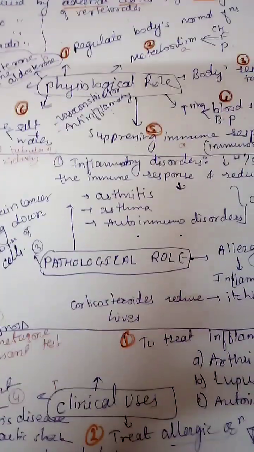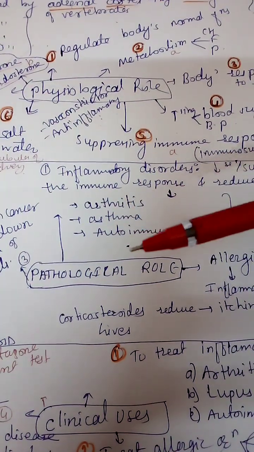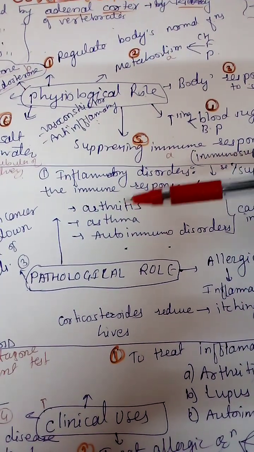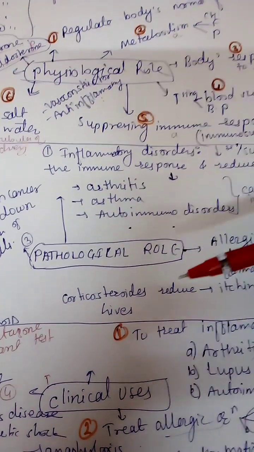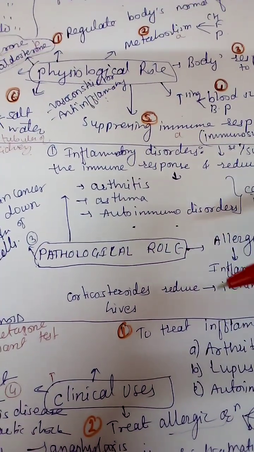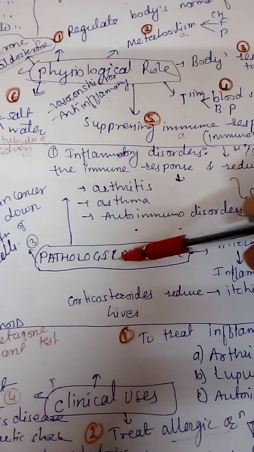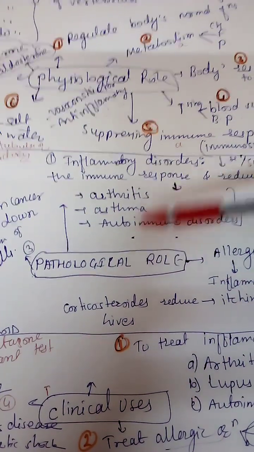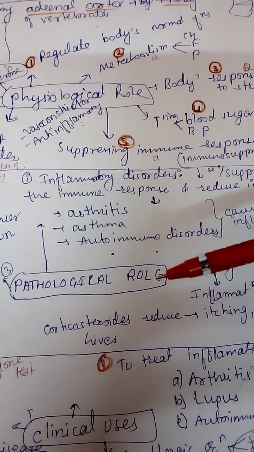Now let's see the pathological role. Pathological role means that when there is an increase or decrease in the level of the corticosteroids, it leads to certain diseased conditions in our body or changes in the normal physiological function. These are called the pathological functions.